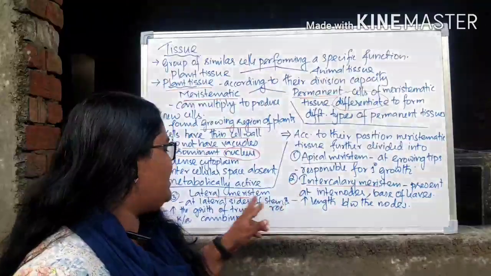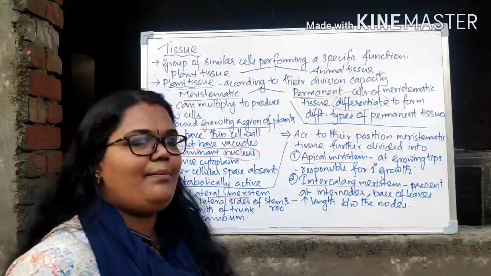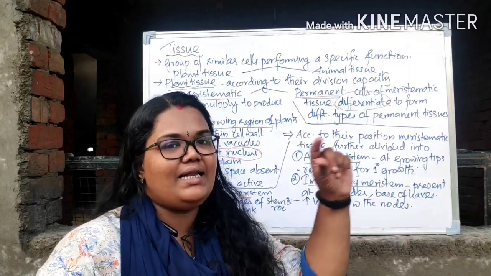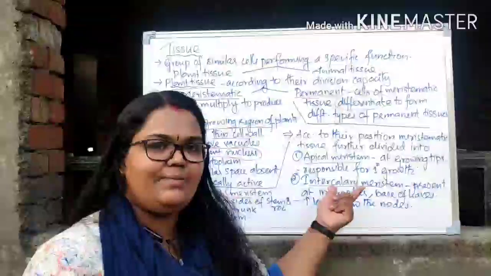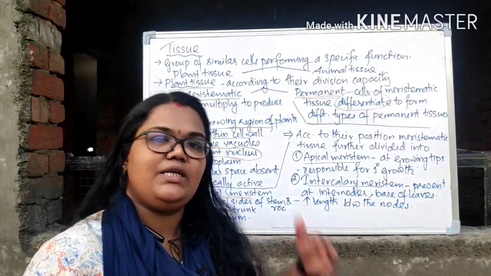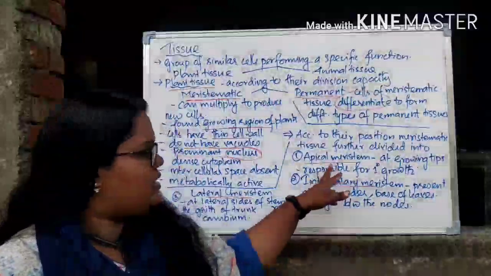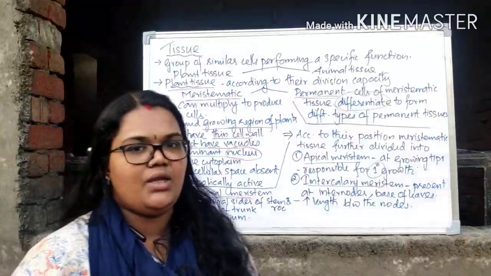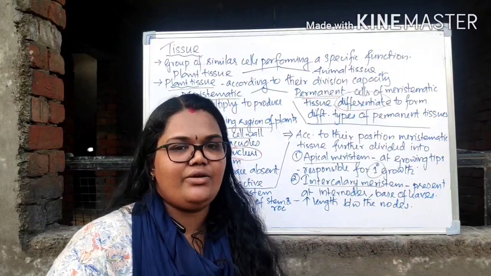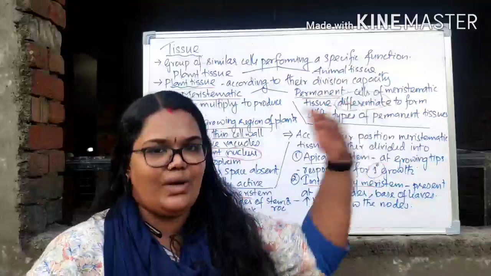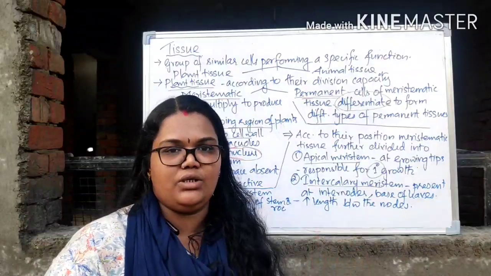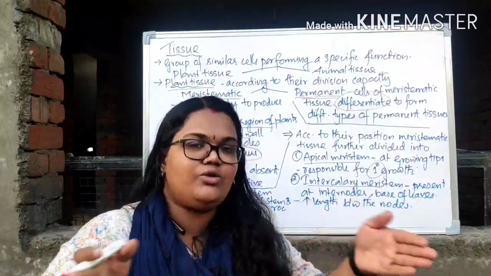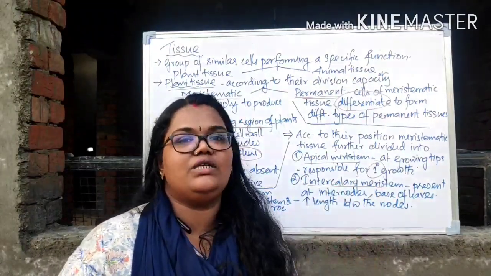In plants, you can see these 3 types of meristematic tissue. Where is the apical meristem present? Apical, from the name itself you can easily understand, it is at the apex, right? So at growing tips you can see this apical meristem. Growing tips can be shoot tip or root tip, right? This is actually responsible for the primary growth of the plant. What do you mean by primary growth? If you notice plant growth, you can see that the plant will first grow lengthwise. That growth is called primary growth. Then after attaining a certain length, they will go for width-wise or girth-wise growth. That is called secondary growth.